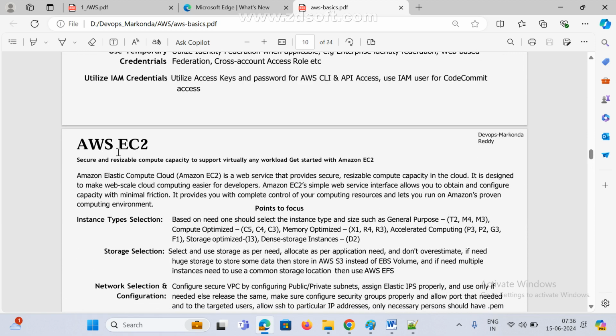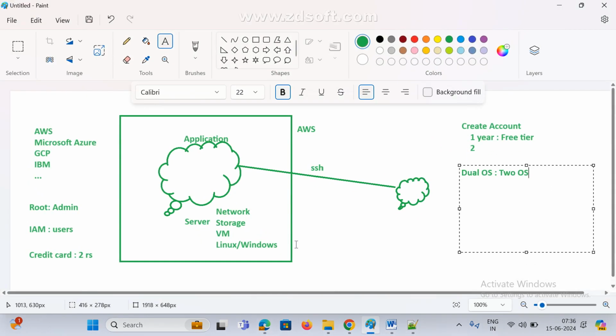See here, AWS. For which purpose are we going to use this service? If you want to create any instance, I need one operating system. Here the terminology is instance, guys. As of now I am mostly calling it OS. OS is nothing but operating system.